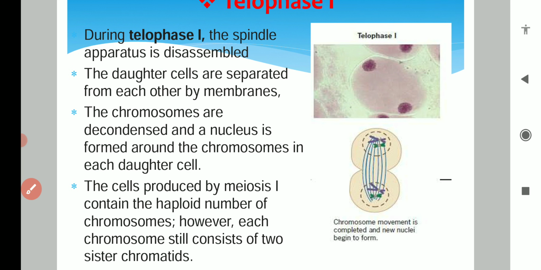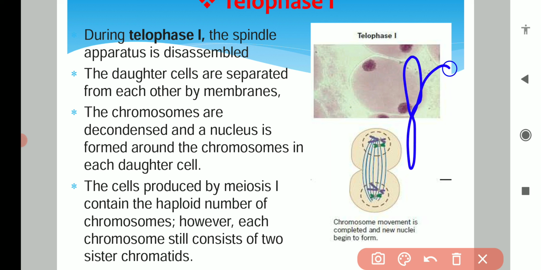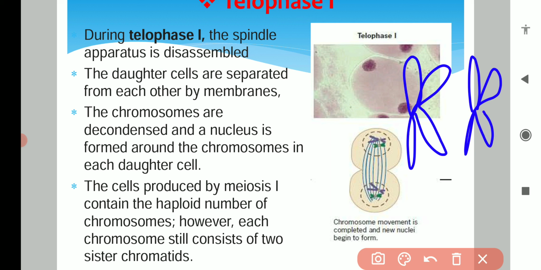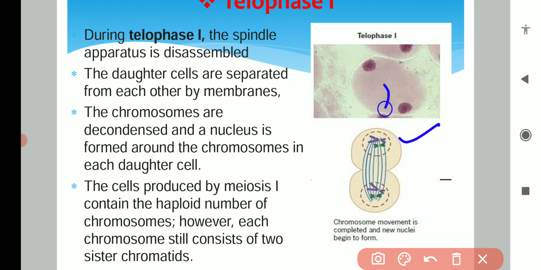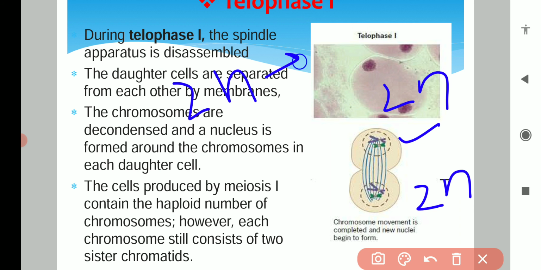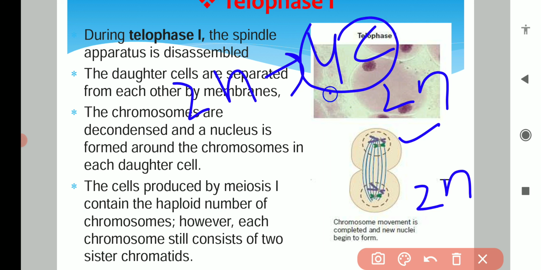You are seeing here that each chromosome is duplicated. This is the first chromosome, it is duplicated, and another chromosome is also duplicated. So each cell has 2n or 2c chromosome number. Earlier it was 2n, then chromosome duplication made it 4c, and from this 4c again 2c or 2n chromosome number.